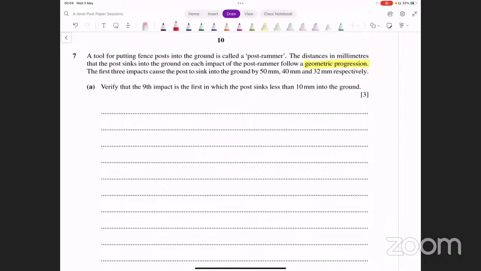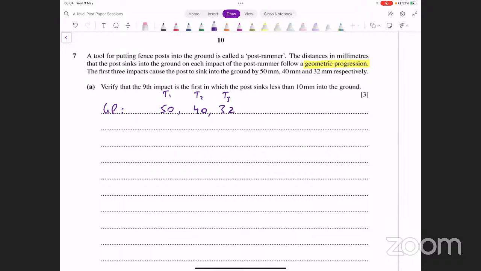Okay, so you have a GP. The first 3 terms are given. They are 50, 40, and 32. Verify that the 9th impact is the first in which the post sinks less than 10 millimeters into the ground. Now, how do we verify this? You have the first 3 terms, right? First 3 impacts. This is the first one. This is the second one. This is the third one.